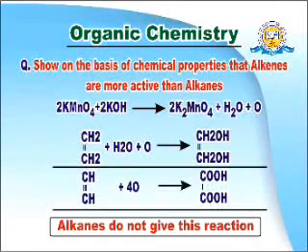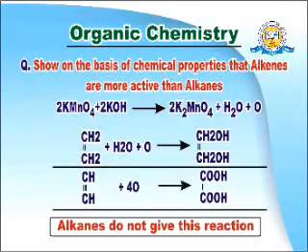Now please see on the screen, as you observe, aqueous Baeyer reagent, that is KMnO4 plus KOH. This is called Baeyer reagent, that is, in the presence of aqueous KOH. Baeyer reagent, when it reacts with ethylene, forms glycol, and similarly with acetylene, it forms oxalic acid, as we observe.